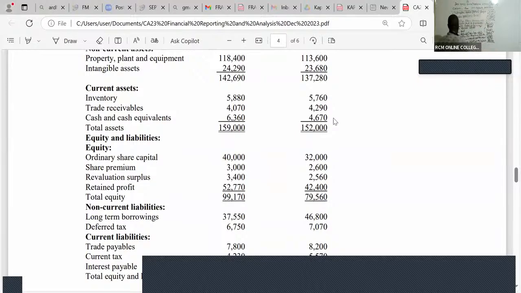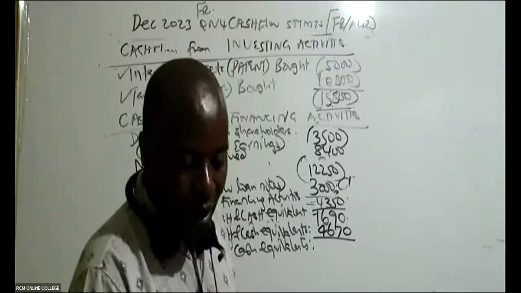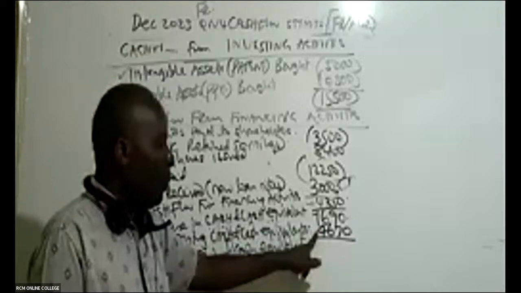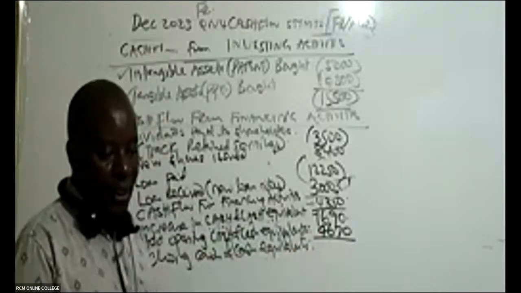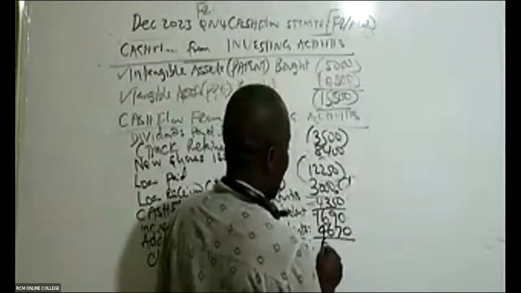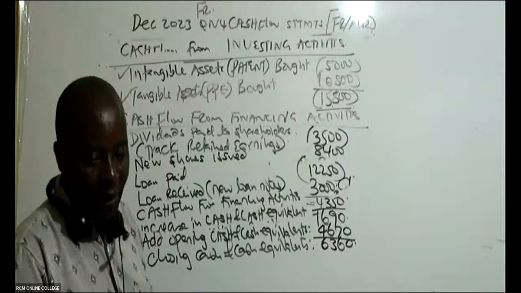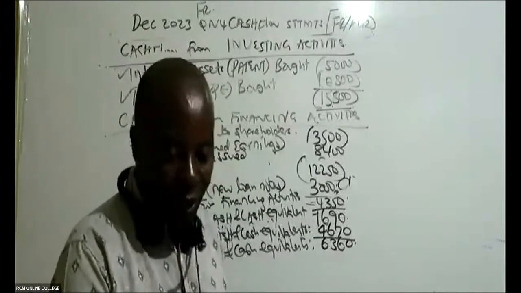And when you add, then you should be able to get closing cash and cash equivalents. Can somebody give me this closing cash and cash? So you take this increase plus the opening, so you're getting 6360. Is it balancing? Are we getting 6360?